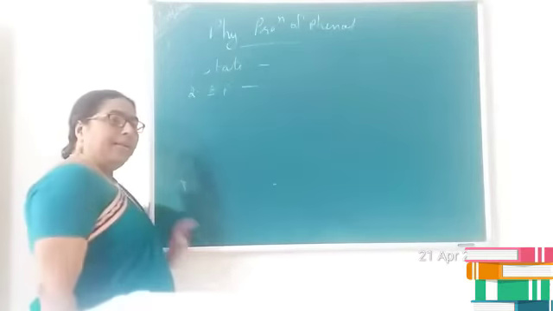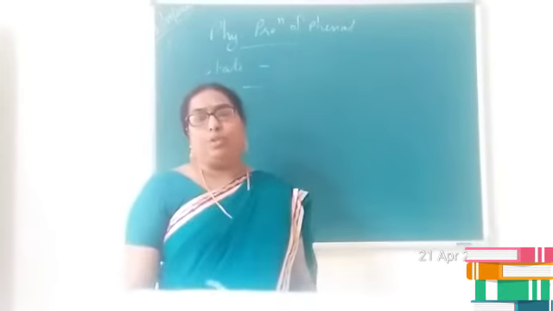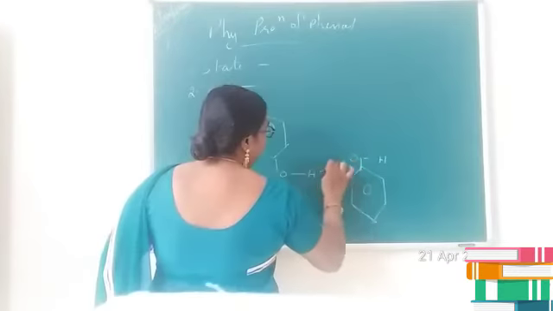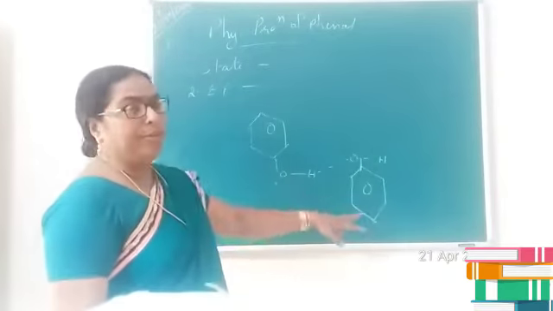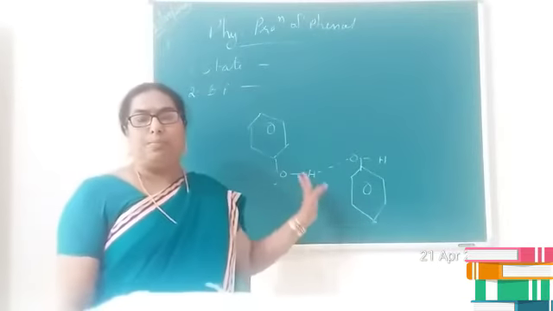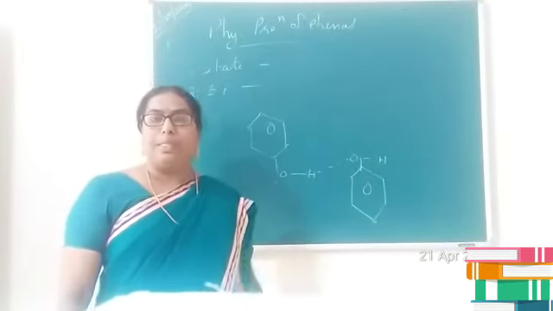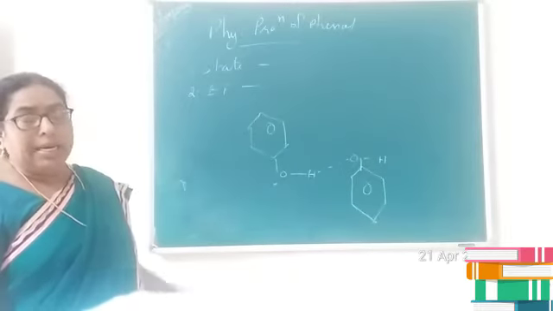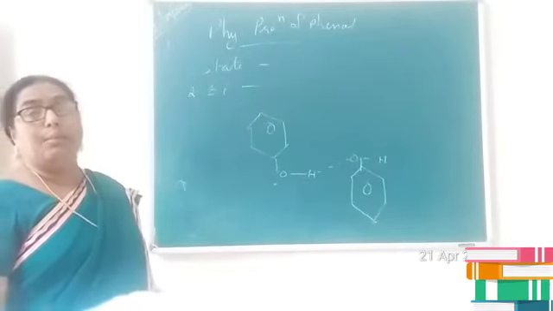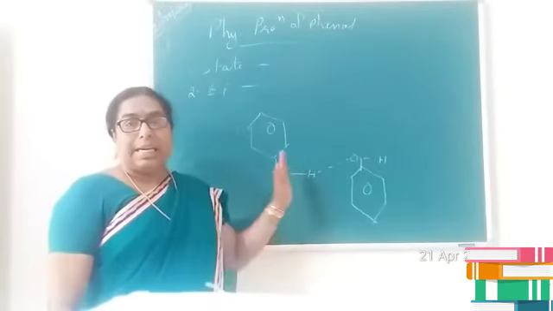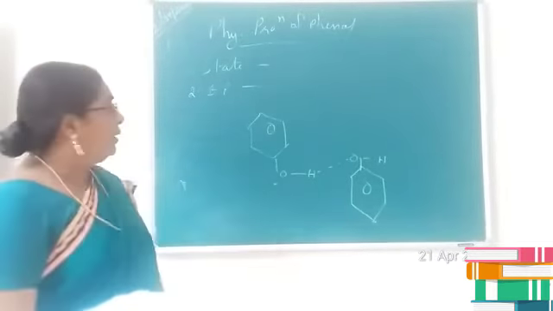Second one, let us consider boiling point. Here we can say that phenols are able to form hydrogen bonds. If you consider the structure of phenol, hydrogen bonds will be formed between two molecules of phenol. Due to the polar nature of the bond and the presence of hydrogen bonding, they generally possess a high boiling point. In addition, the molecular mass of phenol is also high, so the boiling point also increases as we move down the group.